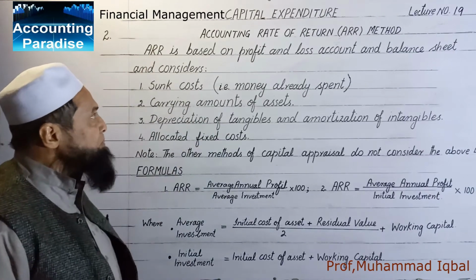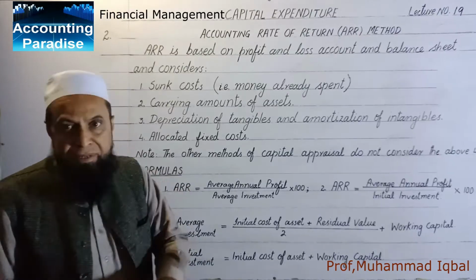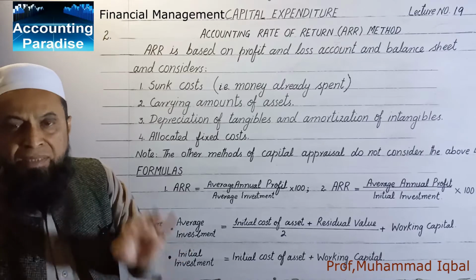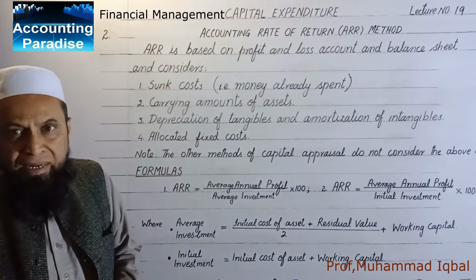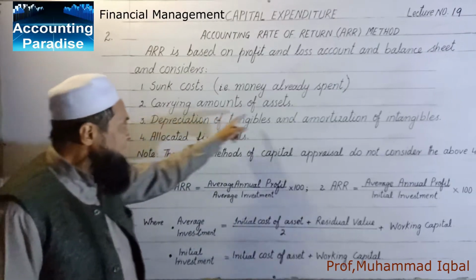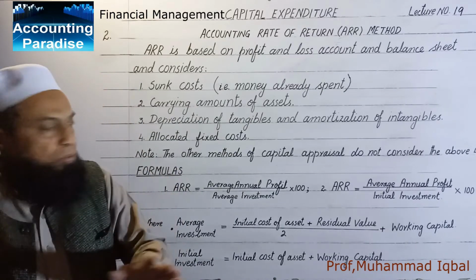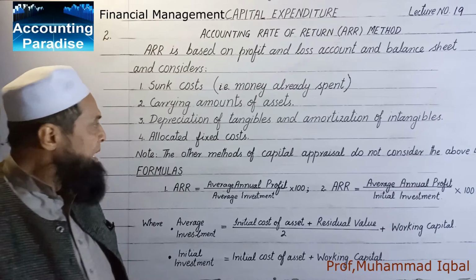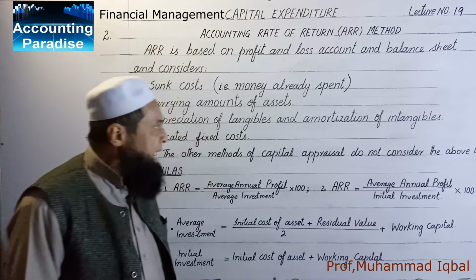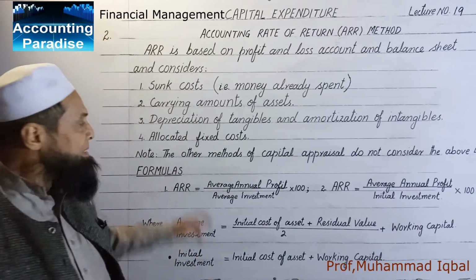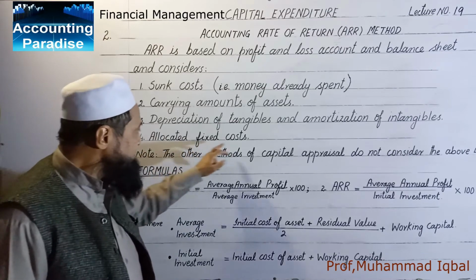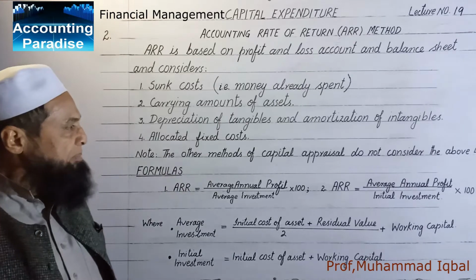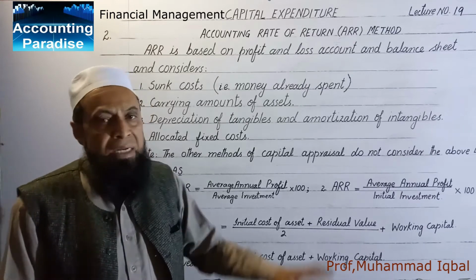ARR is based on profit and loss account and balance sheet and considers number 1, sunk cost, the money already spent. Number 2, the carrying cost of assets or book value. Number 3, depreciation of tangibles and amortization of intangibles, and allocated fixed cost. Note: the other methods of capital appraisal do not consider these four.